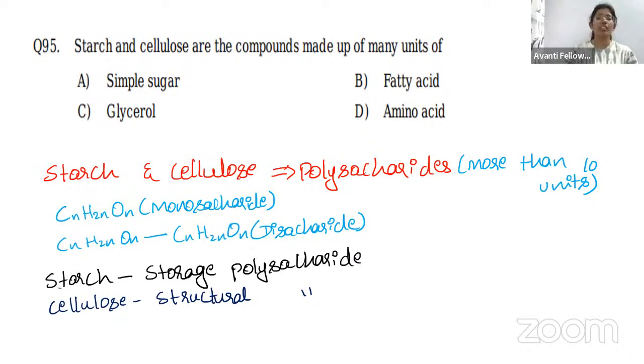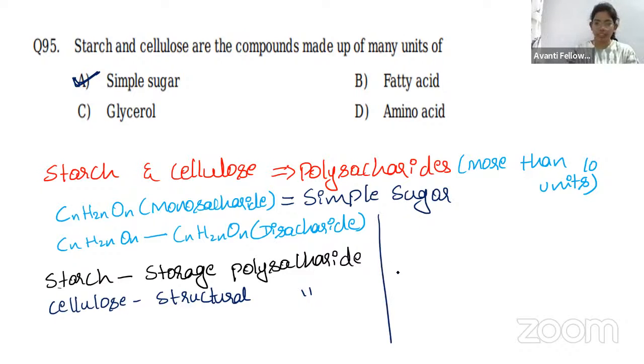What is our question here? Starch and cellulose are compounds made up of many units of monosaccharides, as I told you already. But these monosaccharides are also called simple sugars. Okay, so now you can easily guess the answer. Simple sugar. And fatty acid, let me write the other options here.